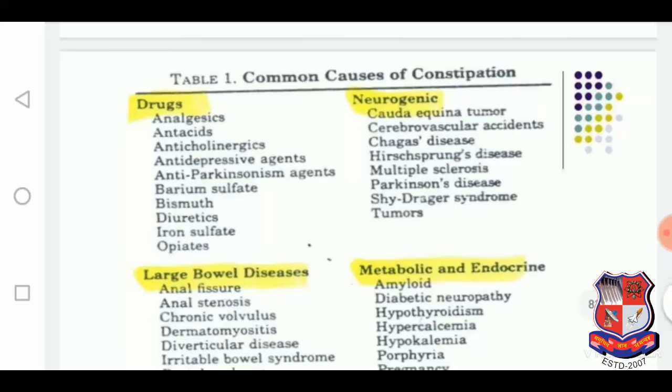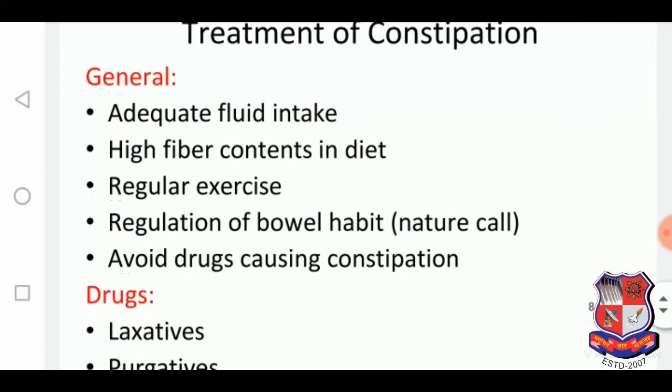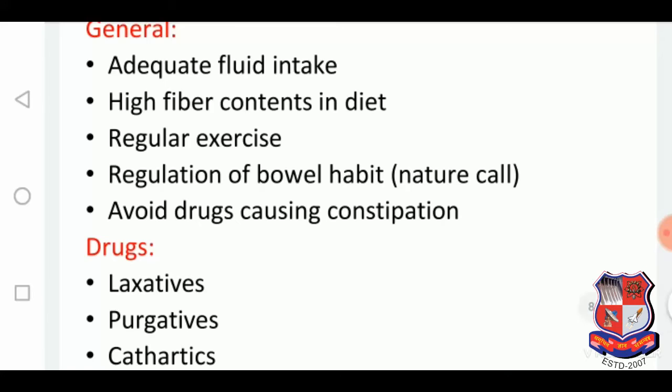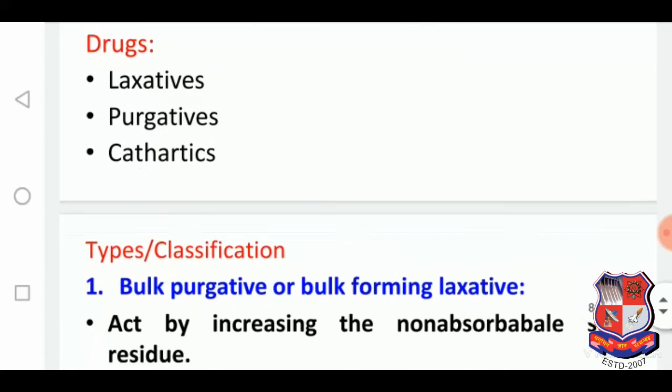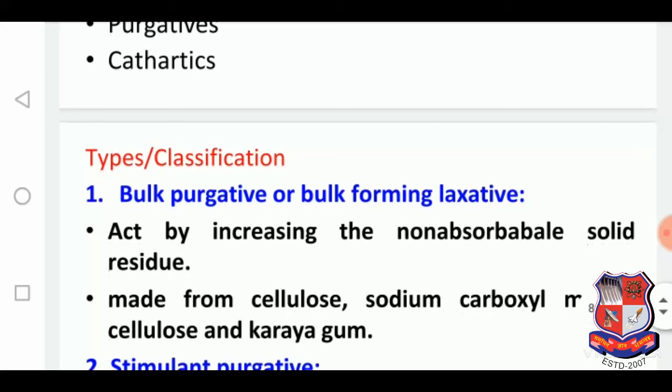Here are some common causes of constipation.